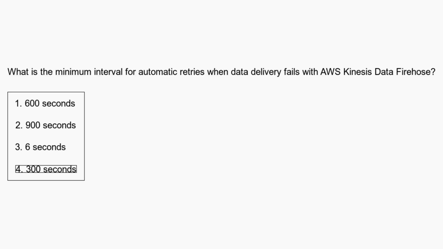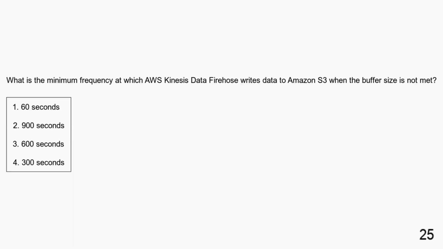The minimum interval for automatic retries when data delivery fails with AWS Kinesis Data Firehose is 300 seconds. Kinesis Data Firehose retries every 5 minutes until the retry duration ends. What is the minimum frequency at which AWS Kinesis Data Firehose writes data to Amazon S3 when the buffer size is not met? 60 seconds, 900 seconds, 600 seconds, 300 seconds.